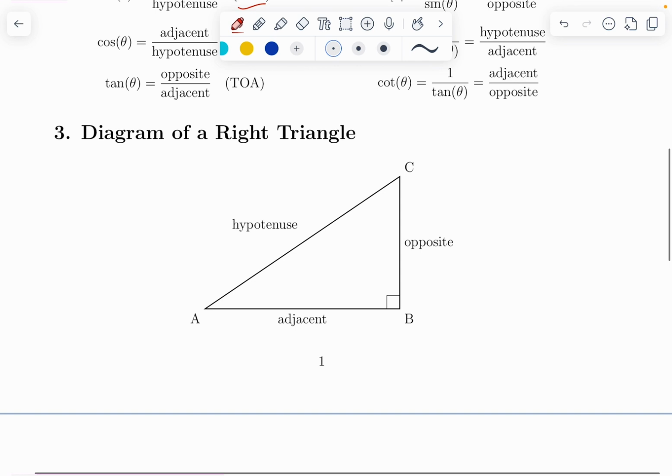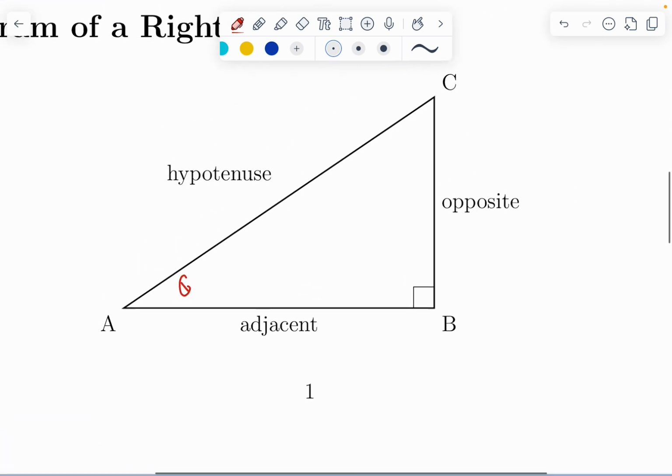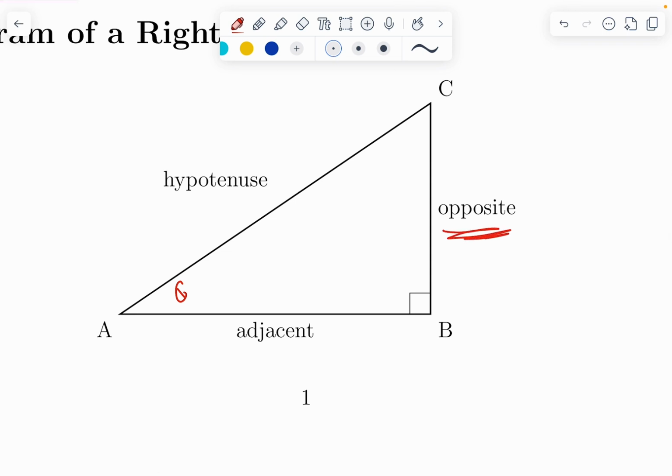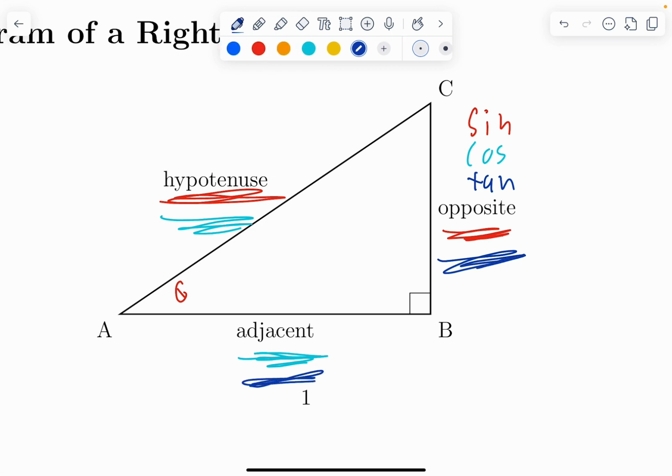So let's put that in practice. Let's let this angle be theta, right here. So sine will be our opposite side over our hypotenuse. Cosine will be our adjacent side over our hypotenuse. And then tangent will be our opposite side over our adjacent side. So you can see those relationships.